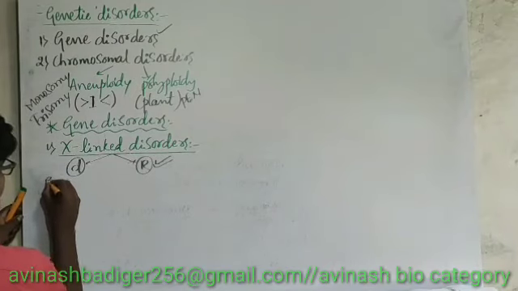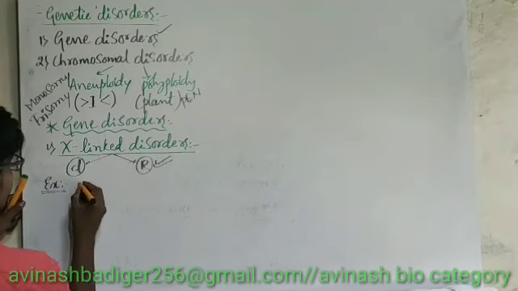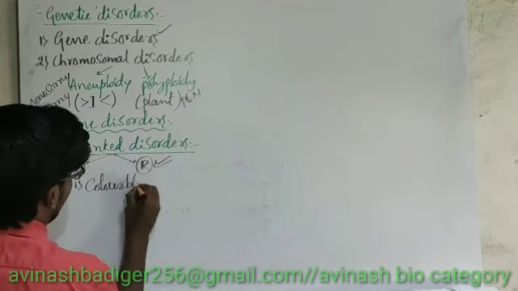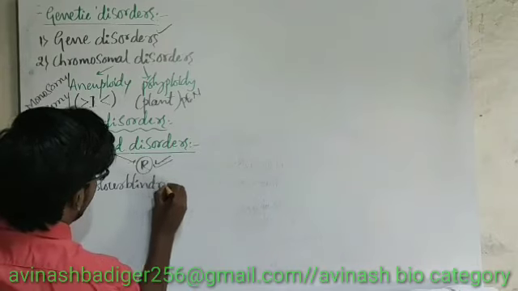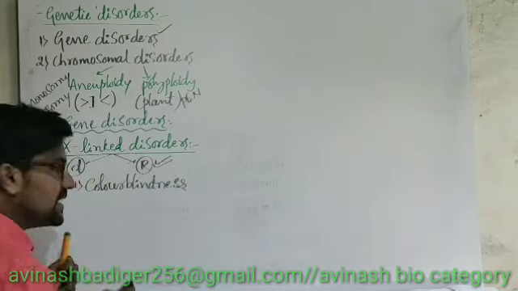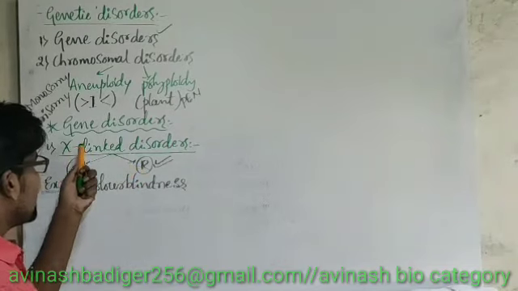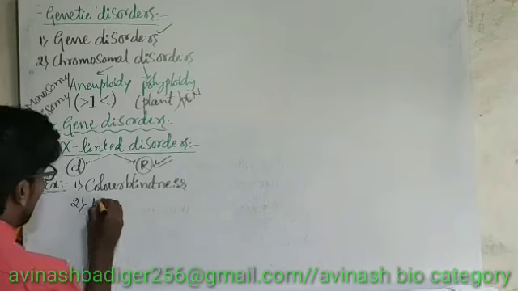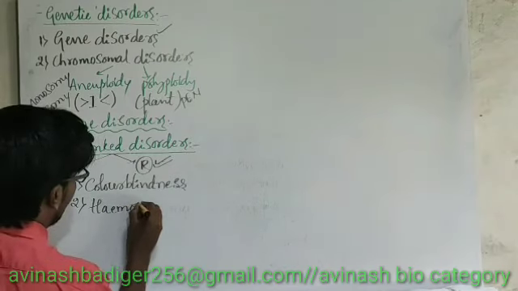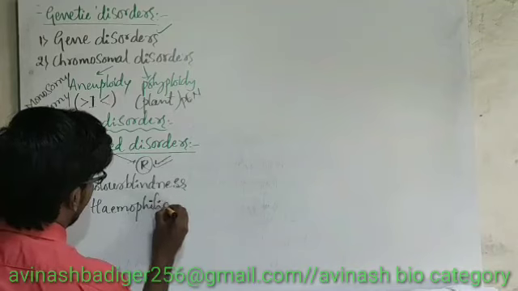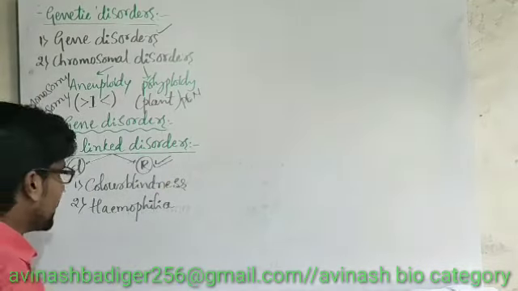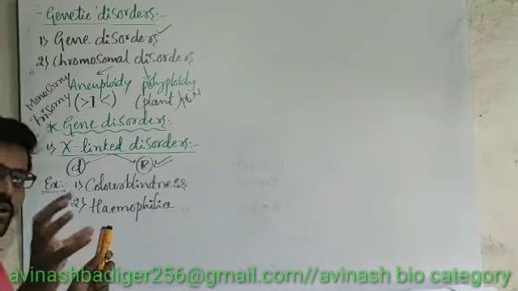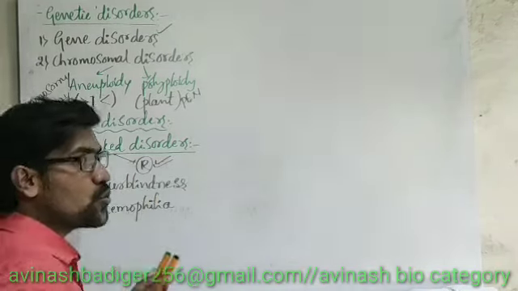For example, if we consider color blindness, yes, this is one major X-linked recessive disorder. And the second one is hemophilia. It is also an X-linked recessive disorder. So let us focus in this video on these two majorly.